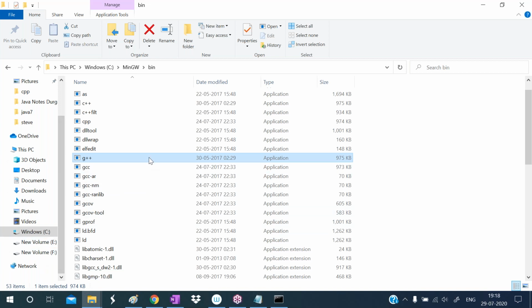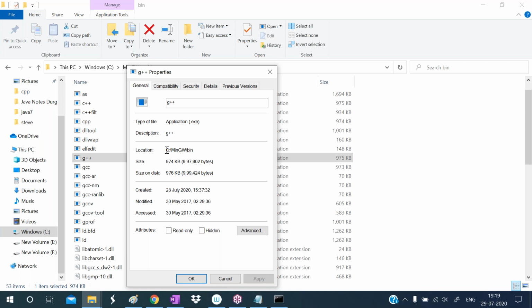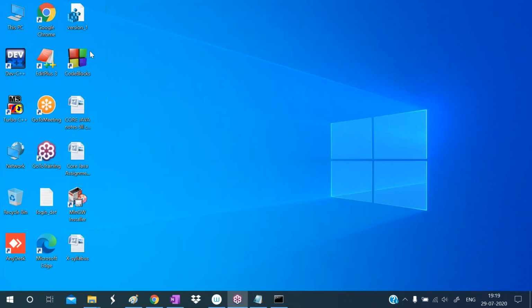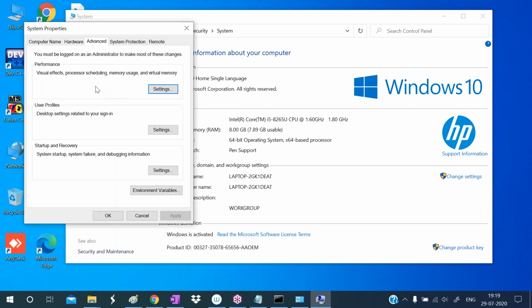I want to store C++ programs in my own folder. If we want to store our C++ programs in our own folder and run them anywhere, we have to set the path for this command, so that we can use this command anywhere. To set the path, right click on G++, properties, then select the path here. Then right click on This PC, then select properties. In this, select advanced system settings. In this, the environment variables option is there.